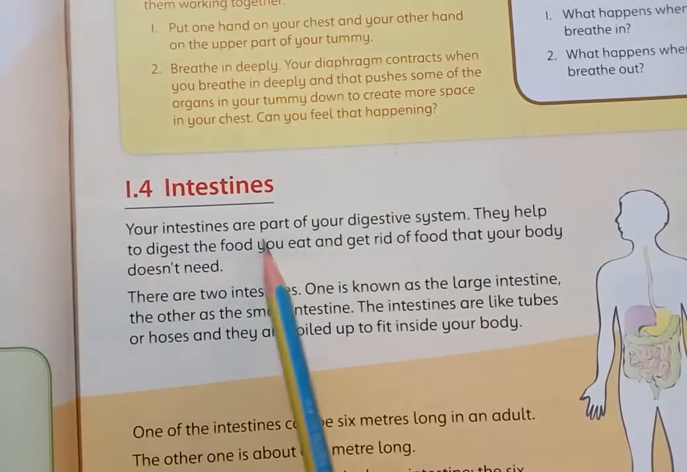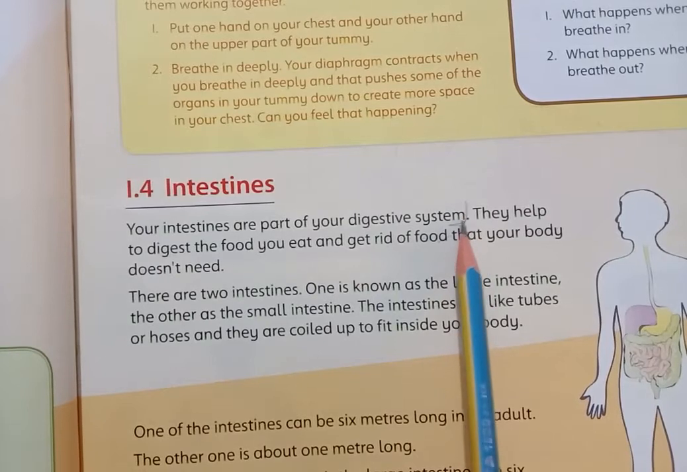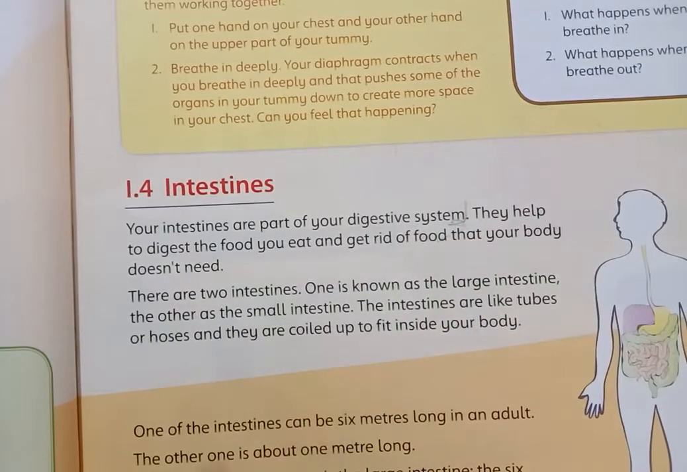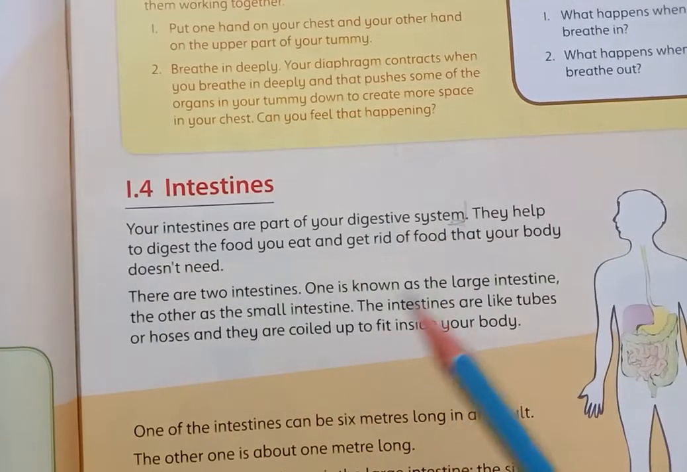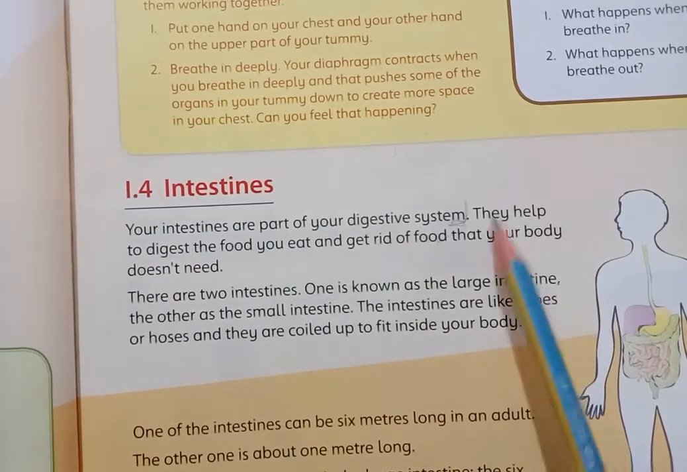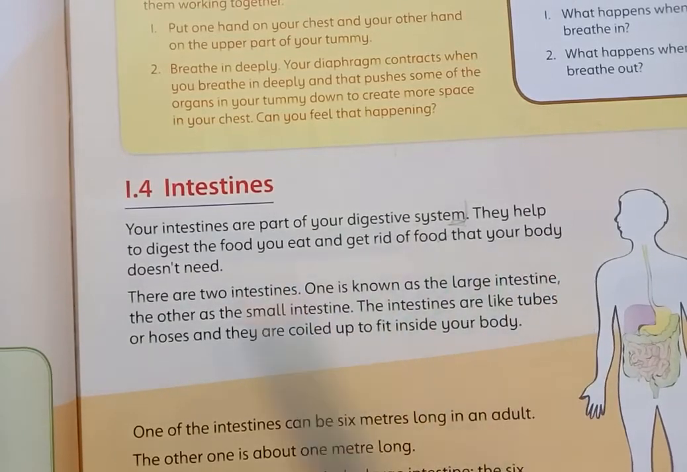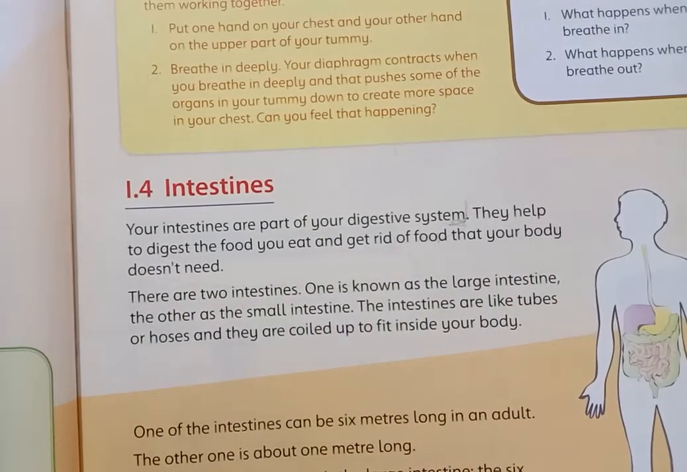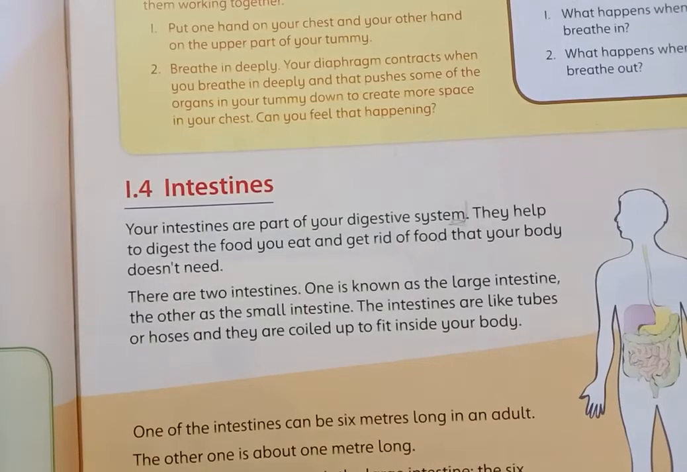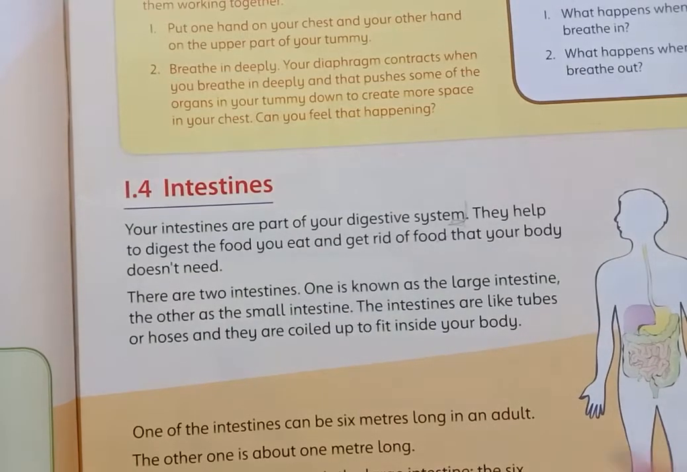Your intestines are part of your digestive system. Digestive system means the system by which we digest our food. They help to digest the food you eat and get rid of food that your body doesn't need. The remaining food which we don't need gets out of our body.